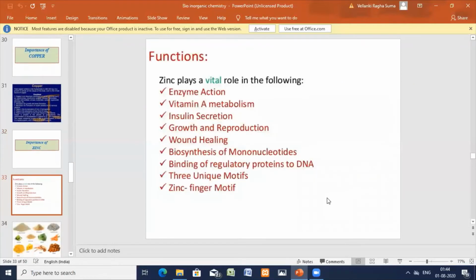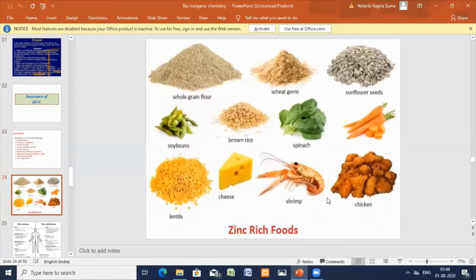Okay, so zinc has many functions. If you see the sources, they are given here: grain flour, wheat germ, sunflower seeds. Nowadays they're advising to eat seeds. Soya beans, brown rice, spinach, carrots, chicken, shrimp, cheese, lentils. Still, there are many sources. Plant and animal origin sources are there.